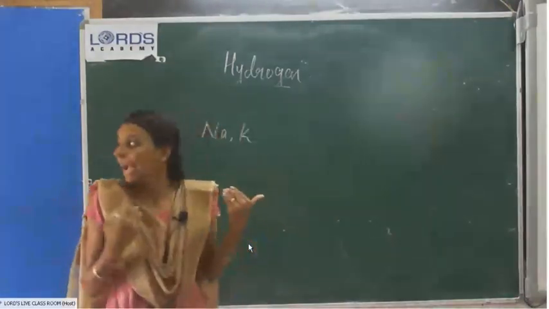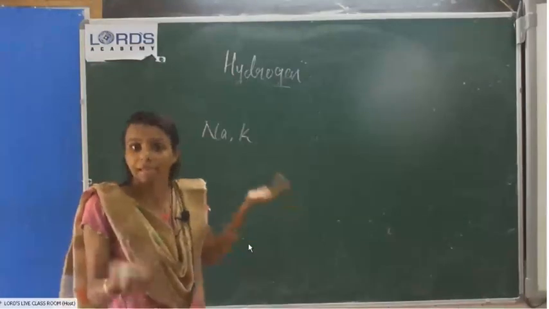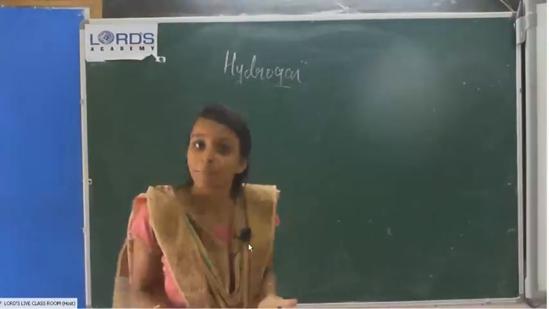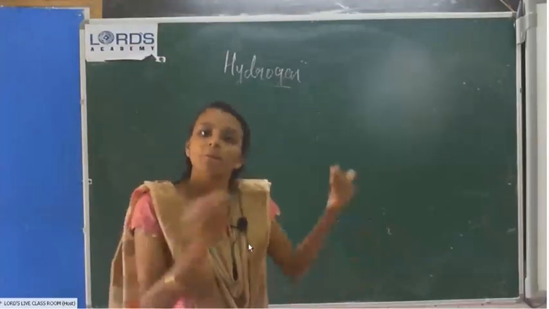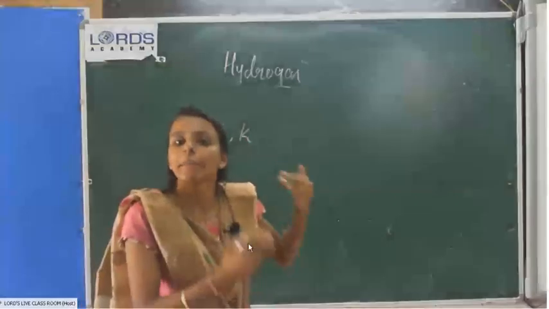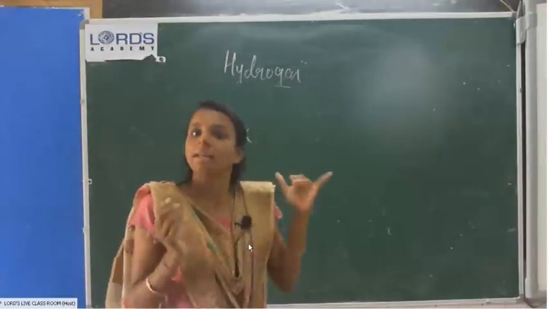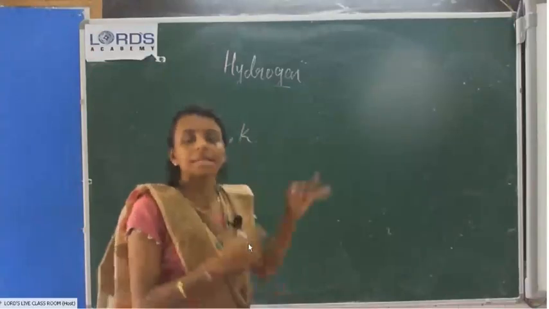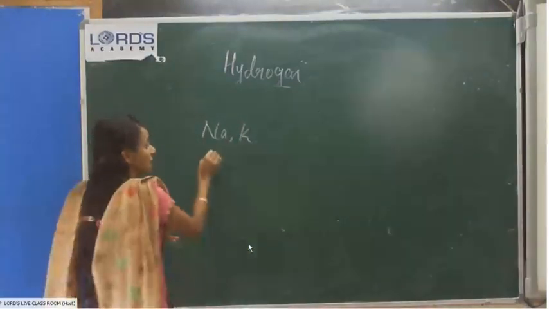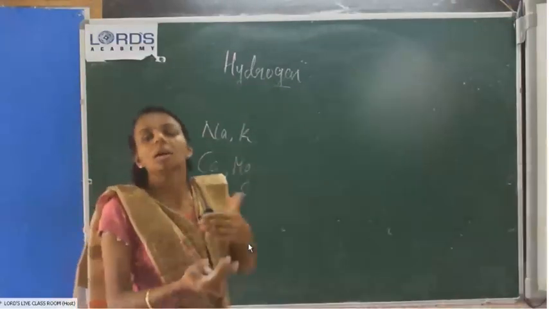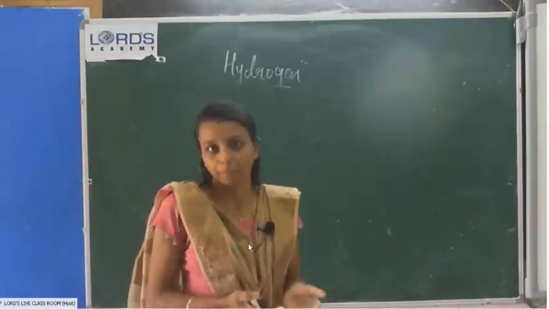Then calcium and magnesium, they are also metals, but they are expensive metals. Therefore we are not using them for laboratory preparation. First, sodium and potassium react very violently, therefore we avoid them for the preparation of hydrogen in the laboratory. Second, calcium and magnesium are very expensive metals, therefore we are not using them.